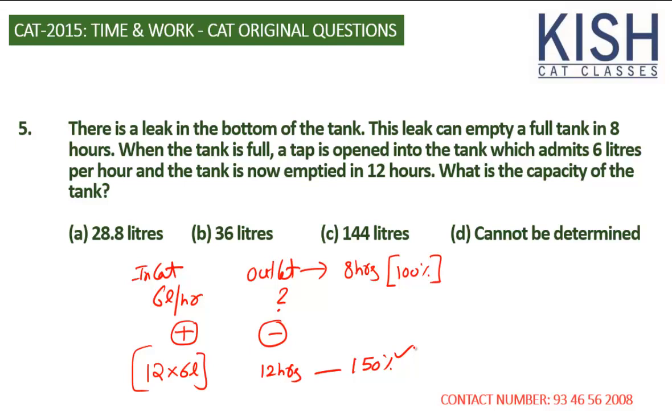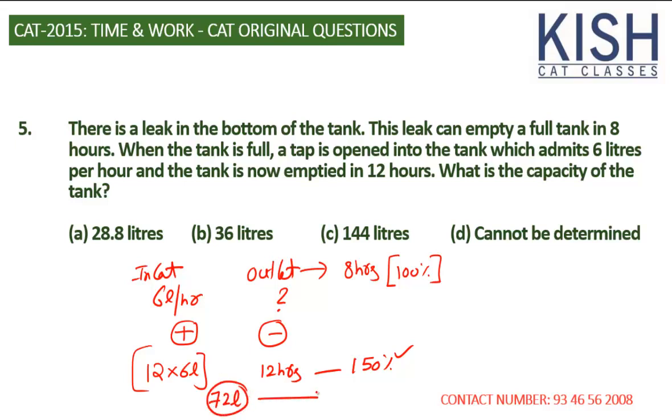Normally, the outlet pipe finishes the work in 8 hours, that is, it completely drains out the entire capacity of the tank. Since it's working more than 8 hours, it means there has to be some inflow. Now, the entire inflow is for 12 hours. So in 12 hours, it pumps in 72 liters.